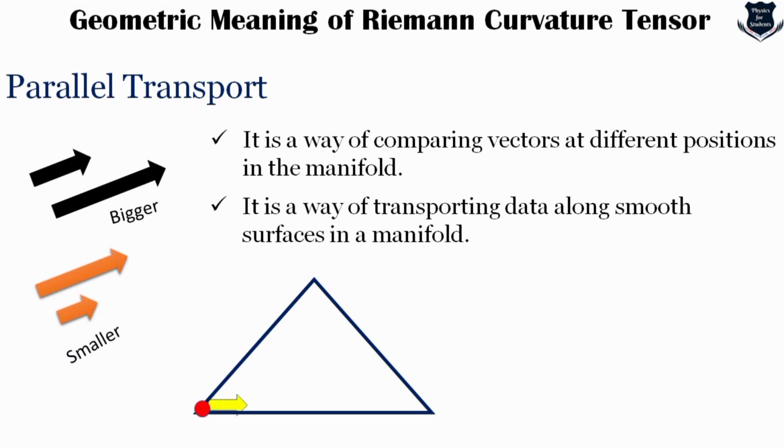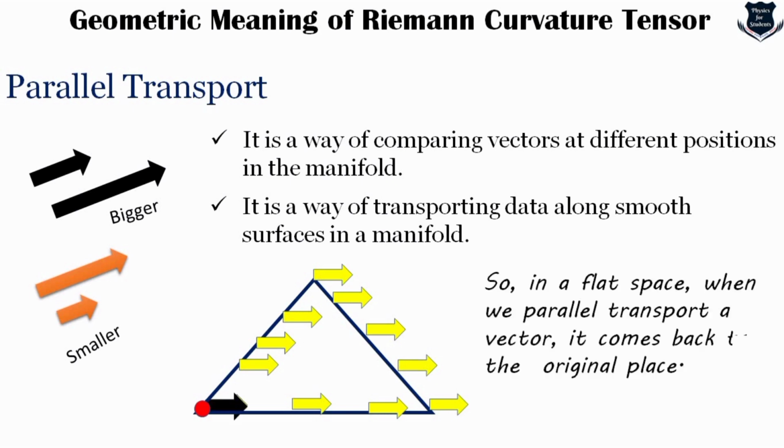And this red dot and this yellow arrow denote that we are going in this direction. We will keep on moving this vector provided that we do not change the orientation. So it moves here, here, further here, then comes here, and finally you see that the black arrow, this black vector, exactly overlaps with the other.